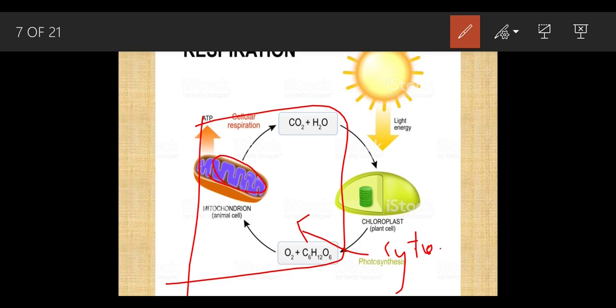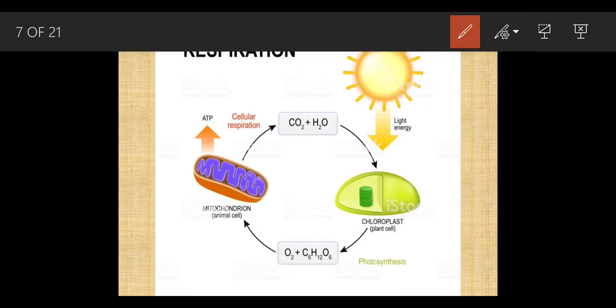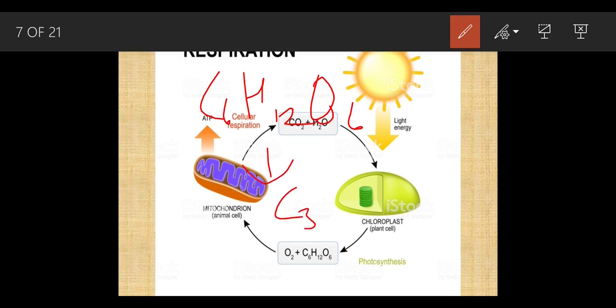And what is the function of the mitochondria? To release energy in the form of ATP. So what is going to happen? I'm going to explain slowly. This formula of glucose gets broken down into C3.